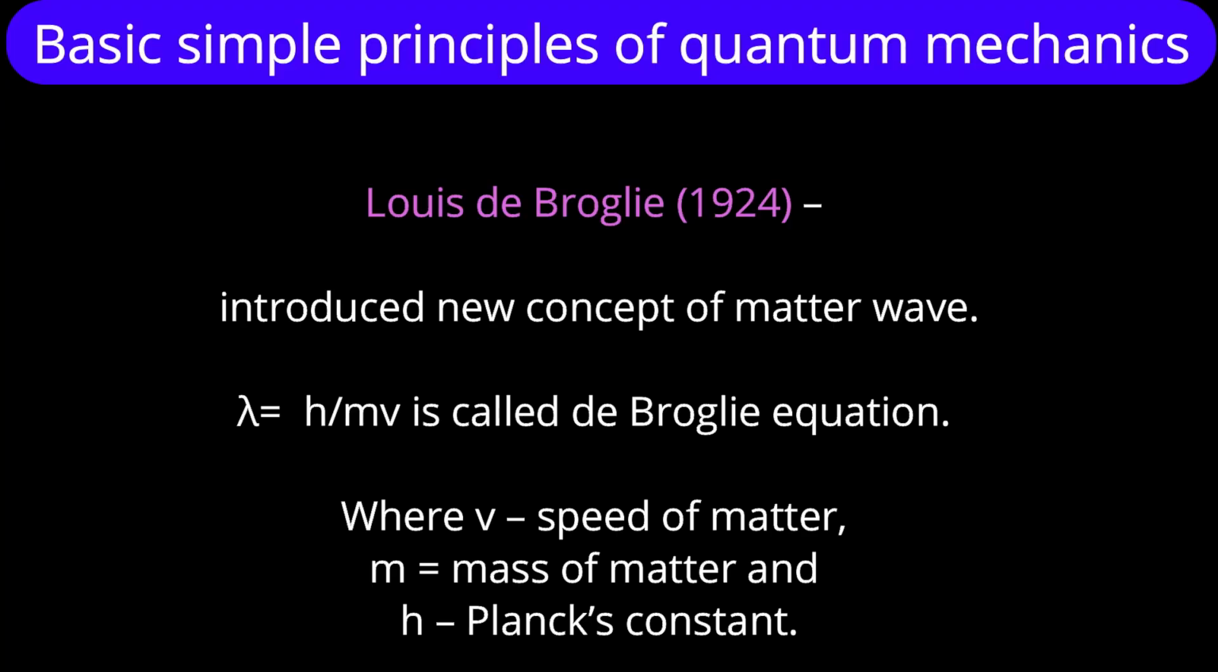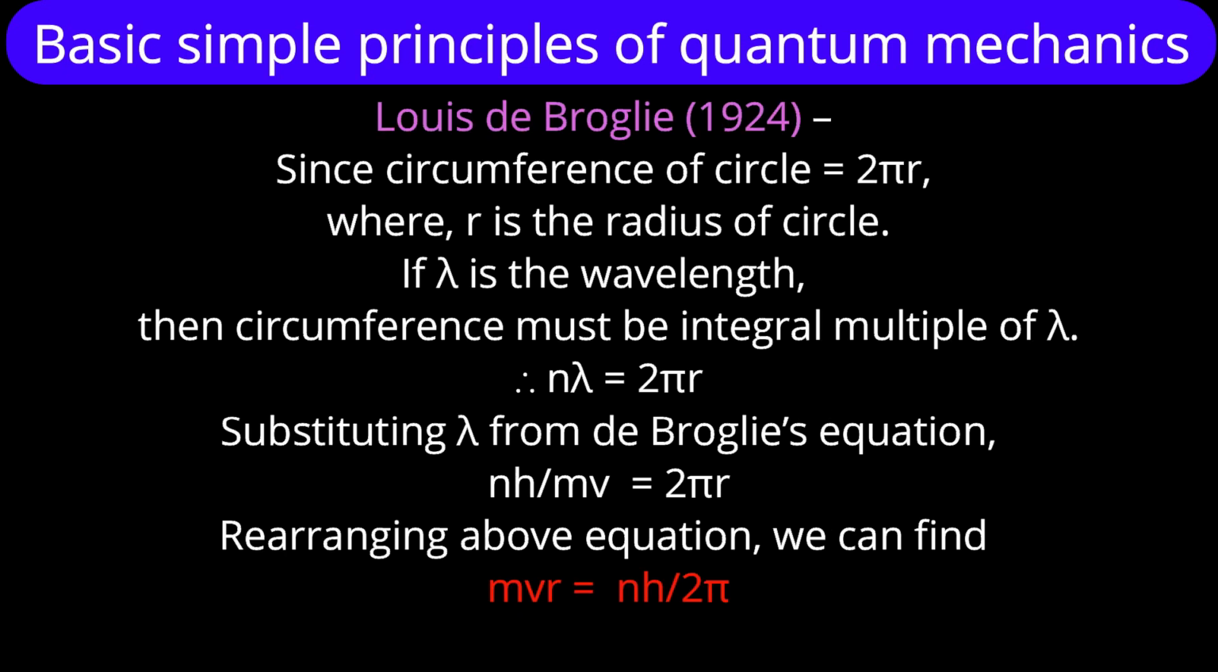Let us recap simple principles of quantum mechanics. Louis de Broglie in 1924 suggested wave nature for the electron and introduced the new concept of matter wave. The equation he gave is lambda is equal to h upon mv. Lambda means wavelength, h is Planck's constant, m is the mass of the matter, and v is the speed of the matter. Further, the circumference of a circle is 2 pi r, where r is the radius. If lambda is the wavelength, then the circumference must be an integral multiple of lambda.